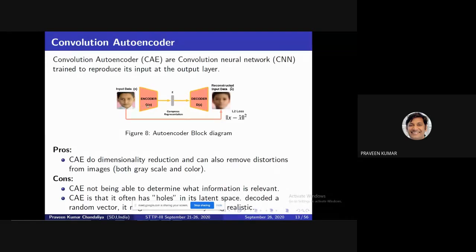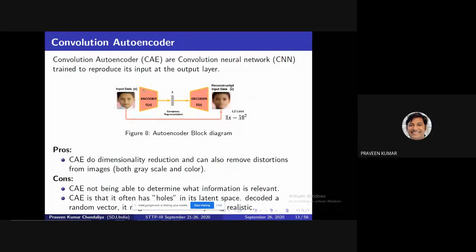The encoder may have fully connected layers, convolution, or a deep convolution network. What is the input? The input is your raw, real image. The image size is 28 by 28, 32 by 32, or 128 by 128; we will discuss these three sizes in coming slides. Whenever your size increases, your model complexity increases because the parameters increase drastically.